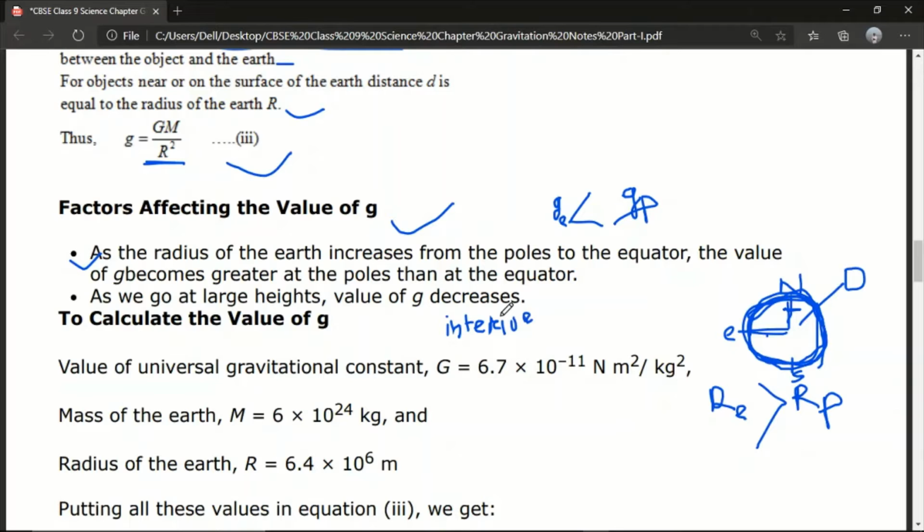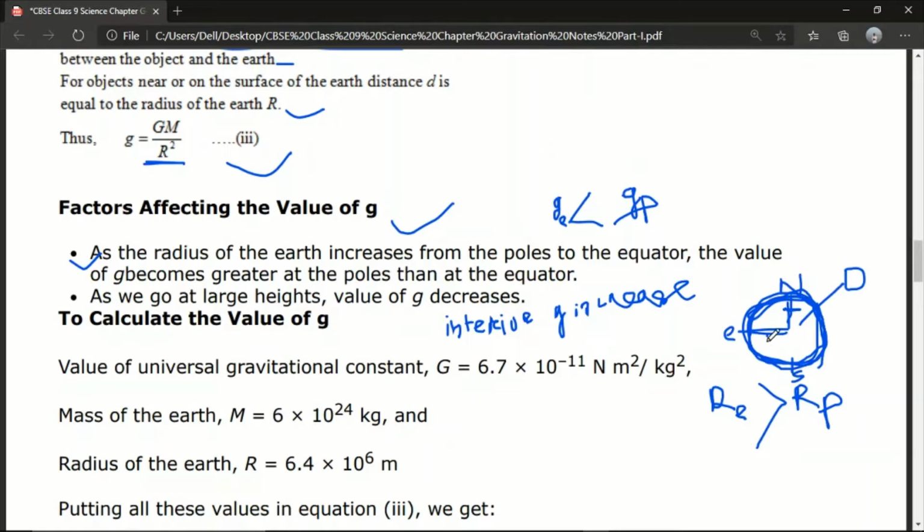If we go to the interior of the Earth, the value of g will increase.